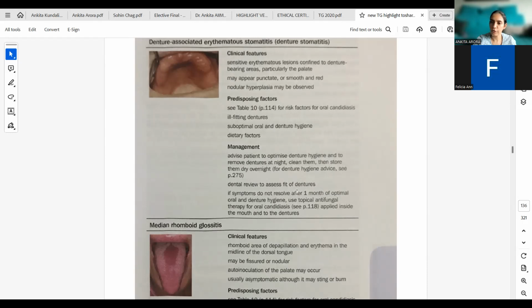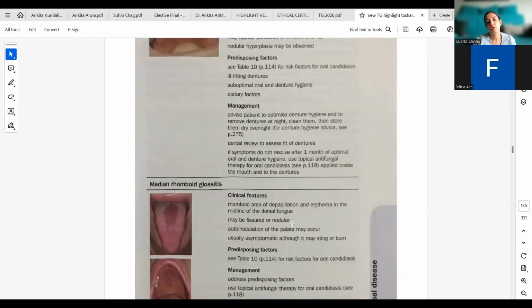Dental review to assess fit of dentures. If symptoms do not resolve after 1 month of optimal oral and denture hygiene, use topical antifungal therapy. First, advice must be to remove denture and not wear it. Give a denture-wearing gap. So even after meticulous oral hygiene and conditioning of the oral tissues, if it does not clear up in 1 month, then use topical antifungal therapy for oral candidiasis applied inside the mouth and to the dentures.